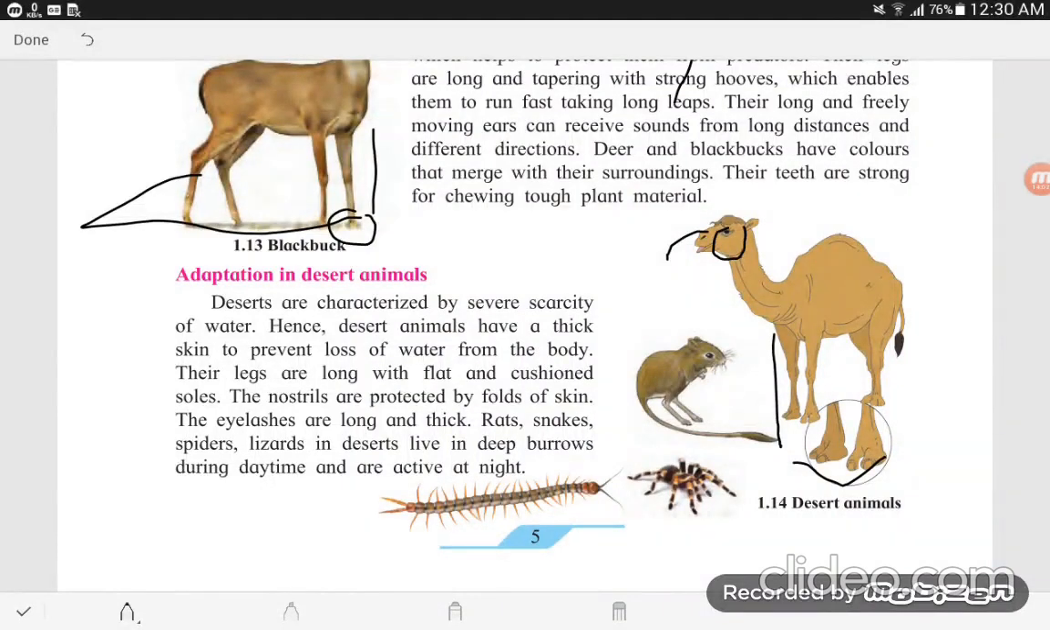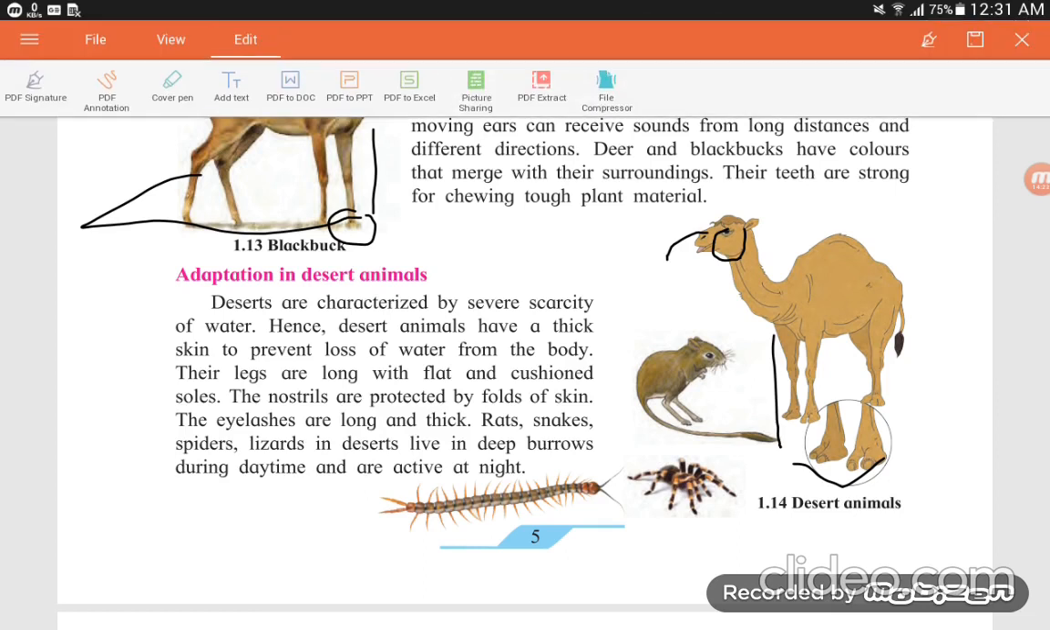Rats, snakes, spiders, lizards in the desert live in deep burrows during daytime and are active at night. Now the next, page number 6.